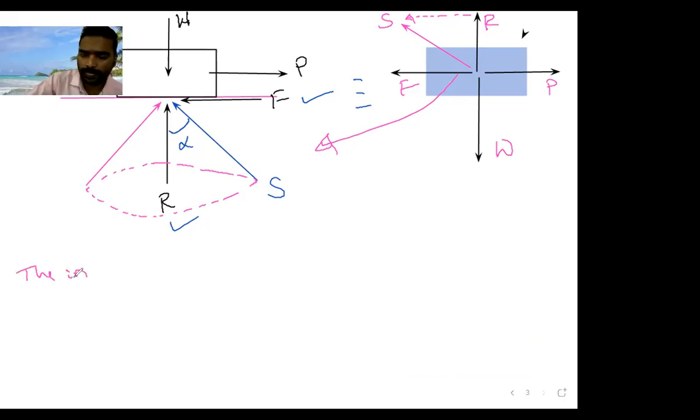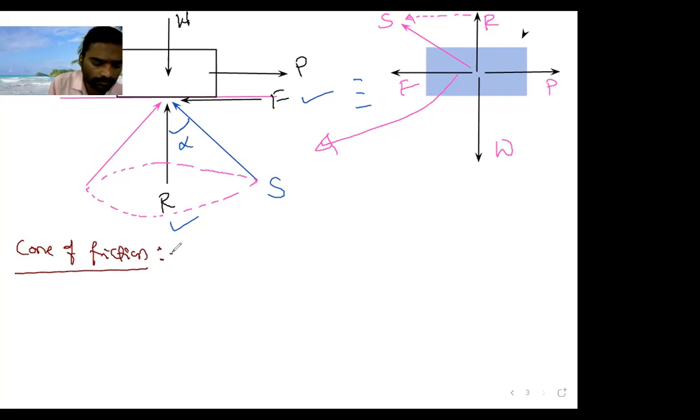Have all of you written it? Cone of friction. All of you draw this diagram. This is the weight of the body, this is P, W, the frictional force, S, R. Afterwards, write this definition.